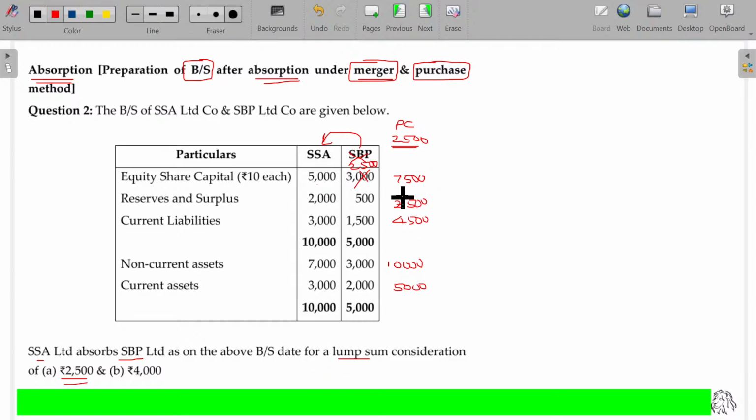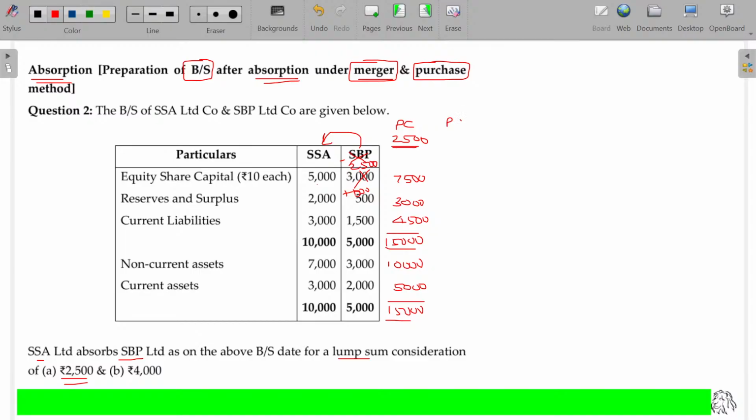So this becomes 3,000. The amount that I have subtracted here is added here. 500 subtracted because I am paying less than their worth. If I am paying less than the worth, then my gain is now a part of my reserves and surplus. Now simply tally this, you will get the value tallied here. Hope now you'll be able to understand. 15,000, 15,000, it's merged.